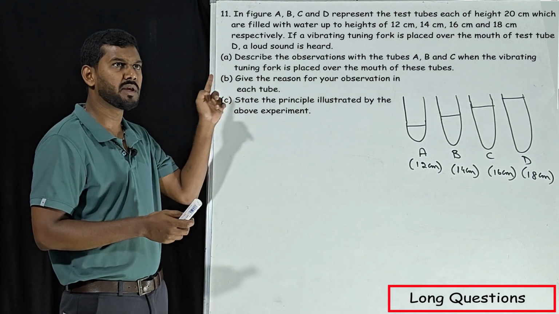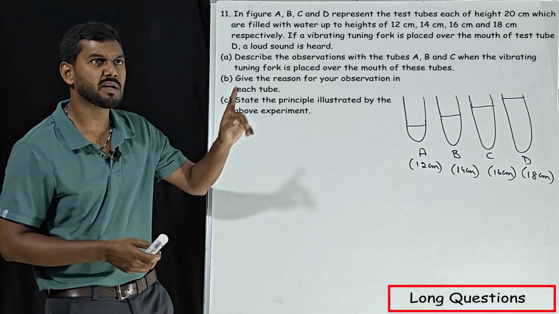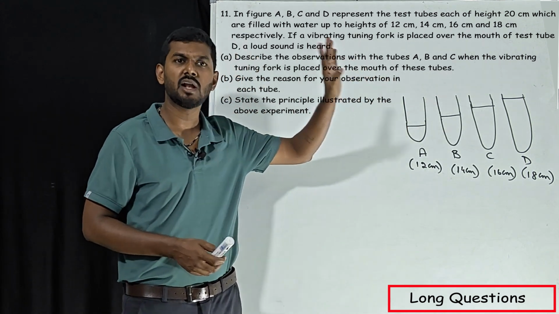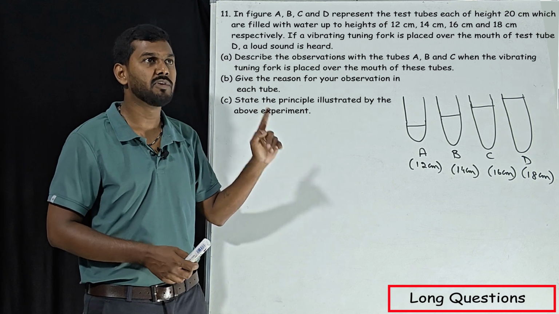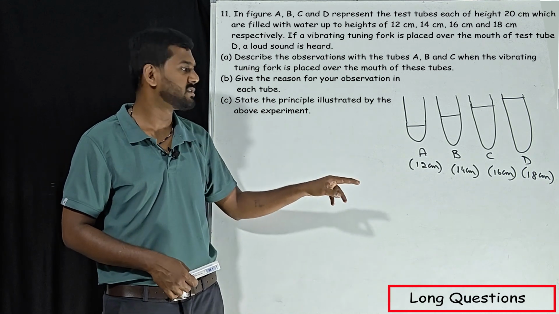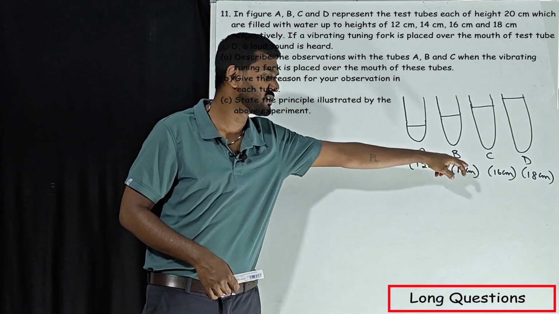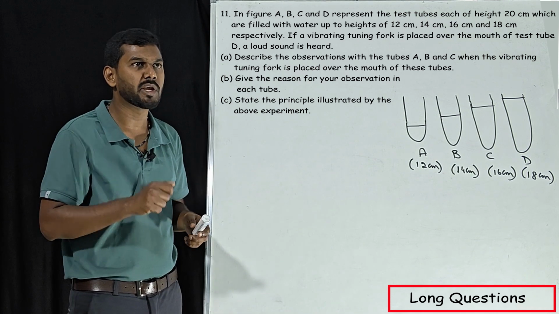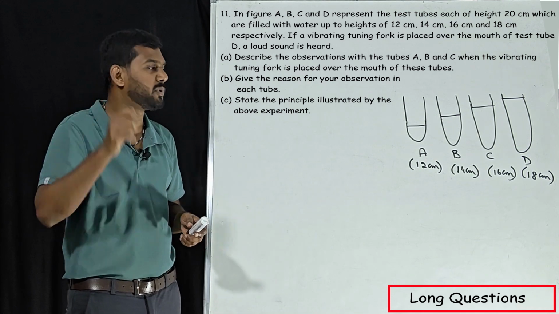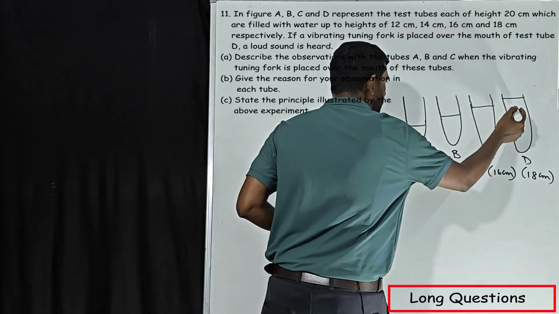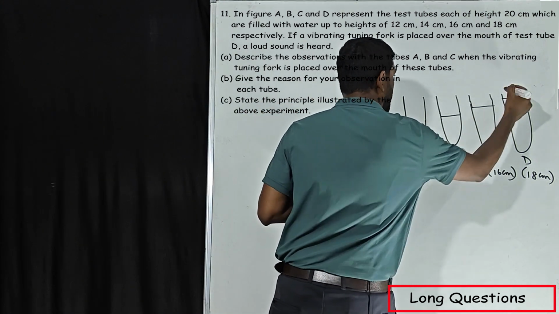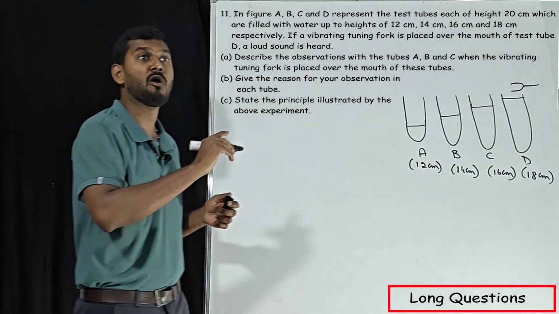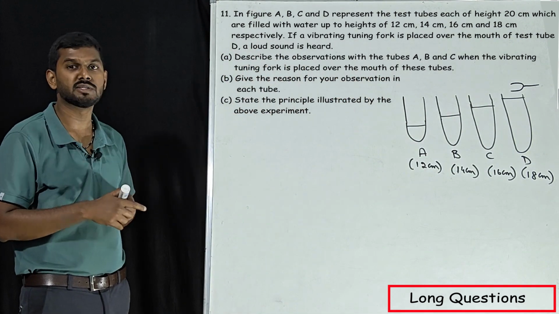Now listen. In a figure, A, B, C, D represent test tubes, each of height 20 centimeter. All the test tubes are filled with water up to heights of 12 centimeter, 14, 16 and 18 centimeter respectively. If a vibrating tuning fork is placed over the mouth of test tube D, a loud sound is heard.